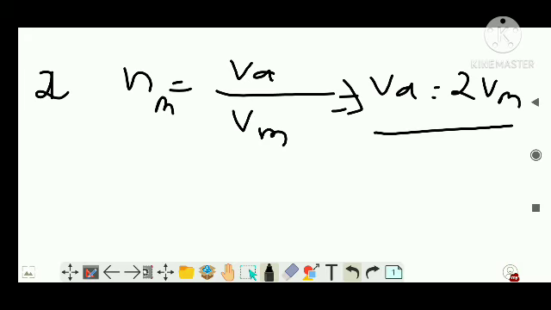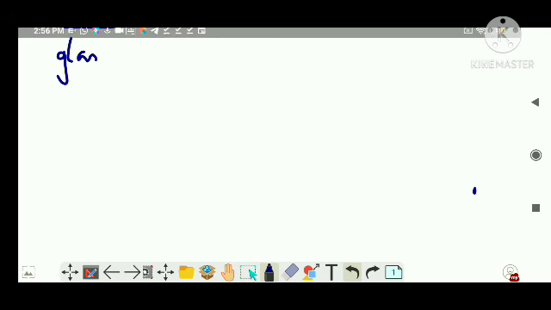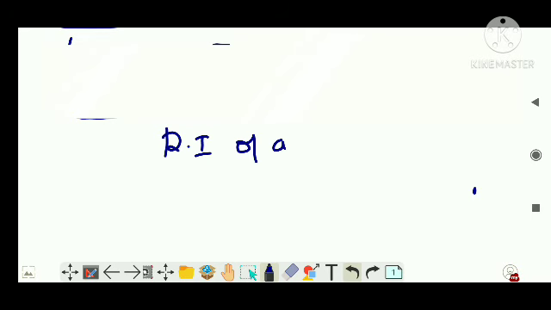So I can say the velocity of light in air is 2 times the velocity of the same light in the medium. Clear? If glass has a refractive index n or mu as 1.5, he means that. Now similarly, something which you have to know is what is the refractive index of air? It is 1.